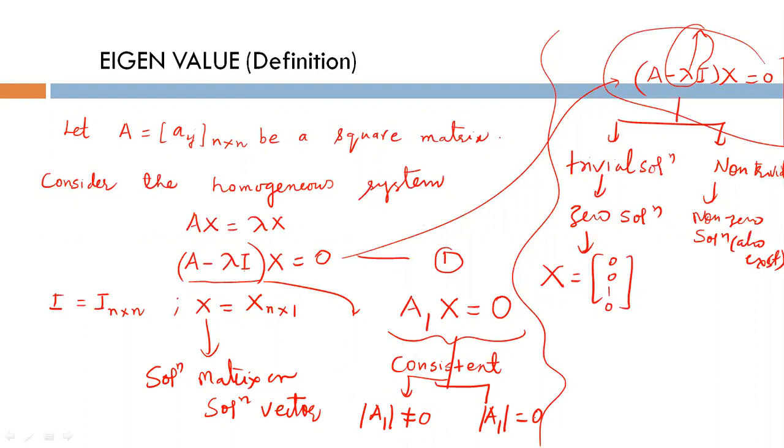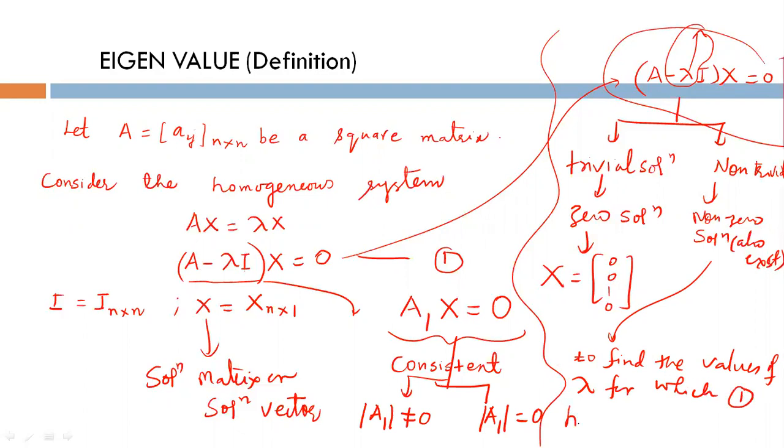So our concern is to find the values of lambda for which system 1 has non-trivial or non-zero solutions.